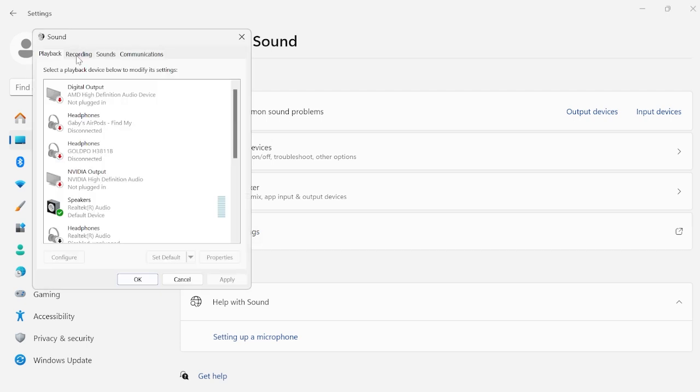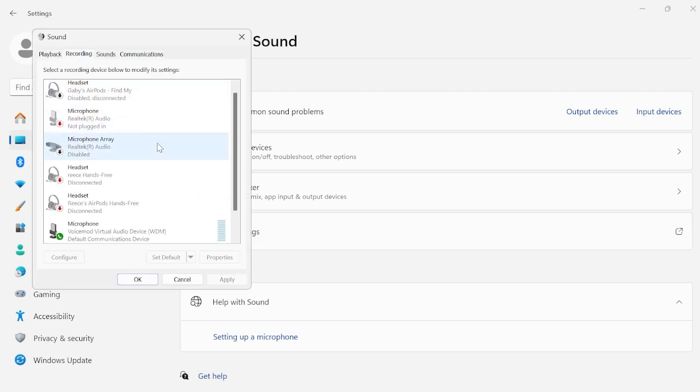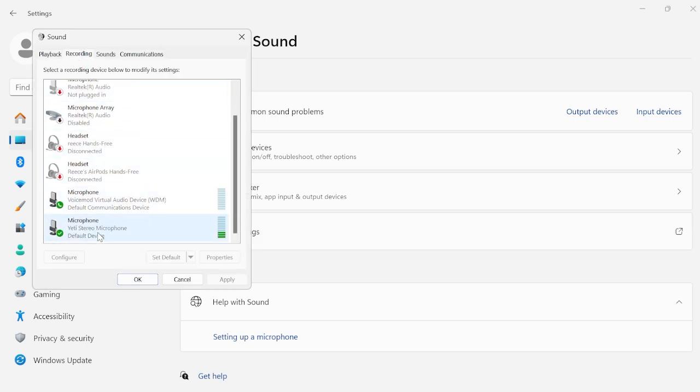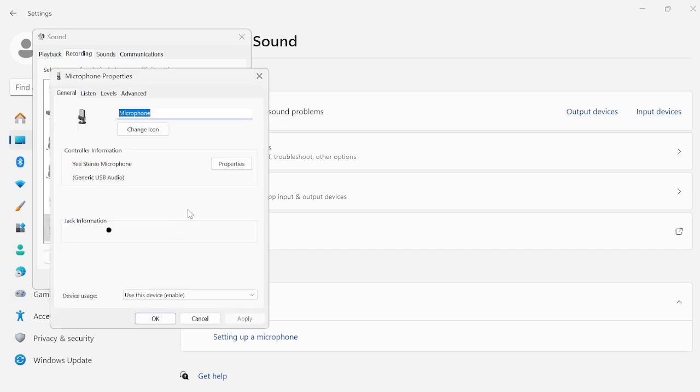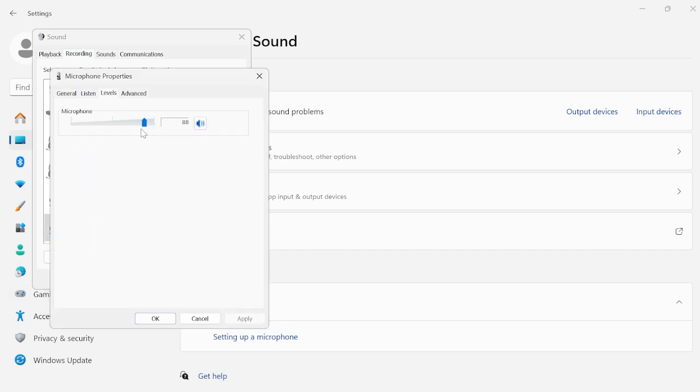Come over to this recording tab at the top, and once again just make sure your microphone is set to the default device here just by left clicking on your microphone and clicking set default. Once you've done that, we can then right click on our microphone and come over to properties, and then come over to the levels tab, and once again just make sure this slider is set to around 80 to 90, and then head over to advanced.